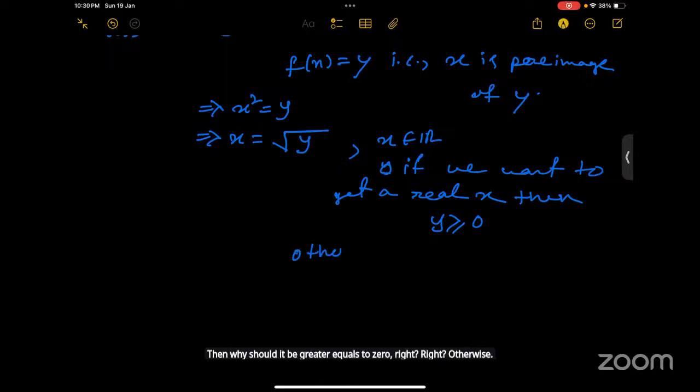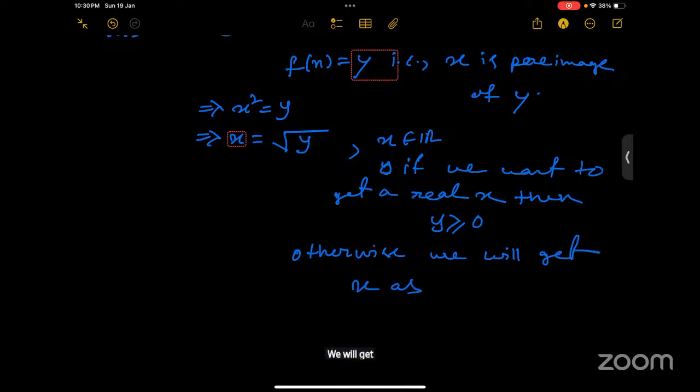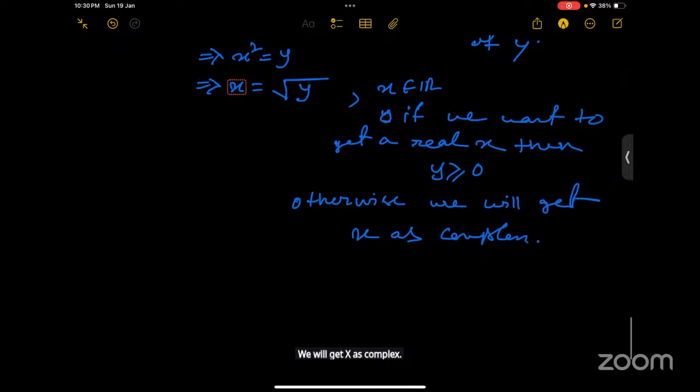Otherwise we will get iota and x will be a complex number, which is not possible, right? Ma'am, I did not understand. Please repeat this.